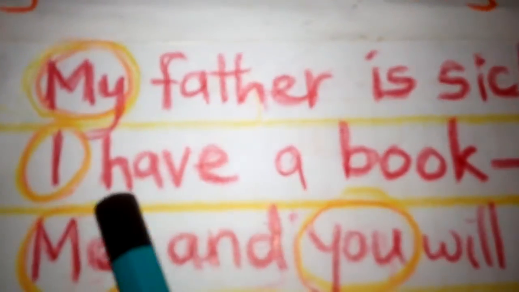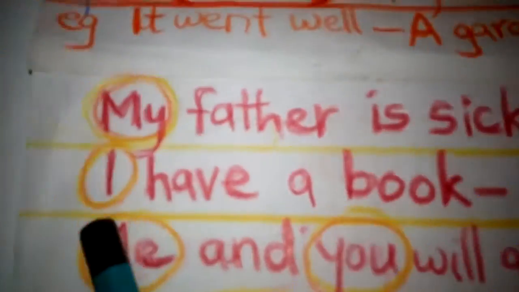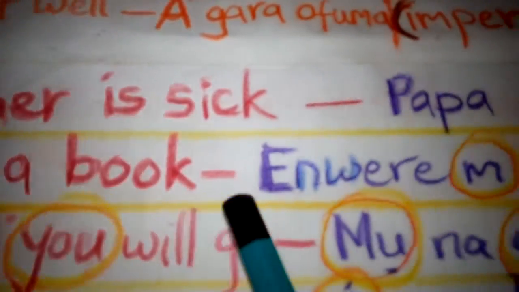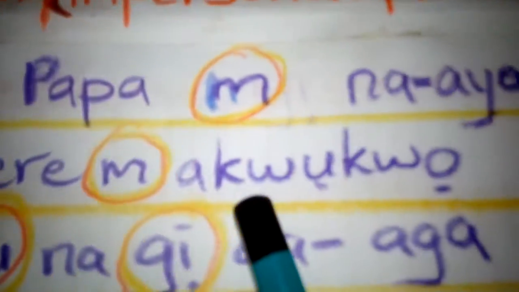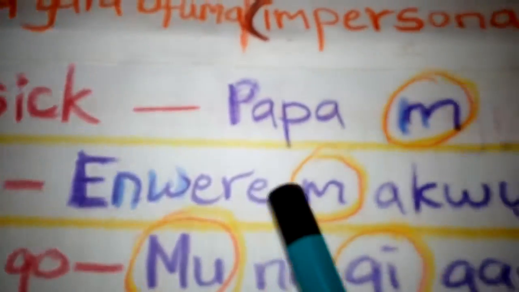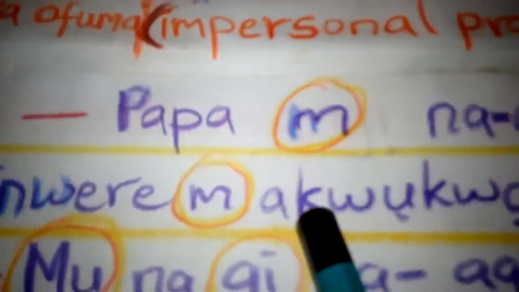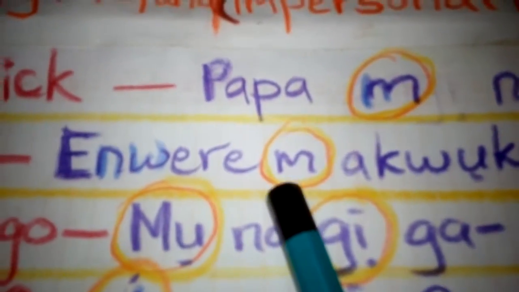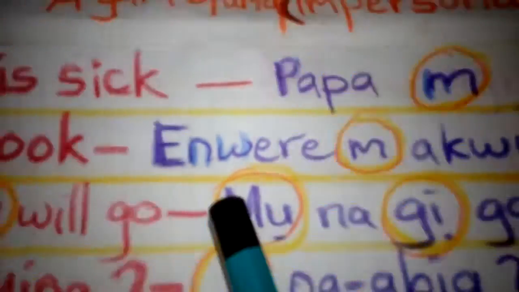I have a book. That's one person. Enwere m akwụkwọ. Me here is a singular pronoun.